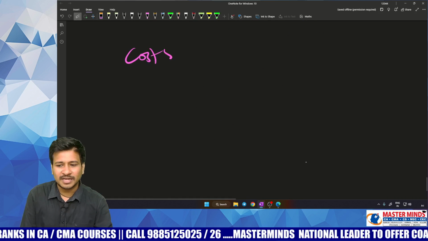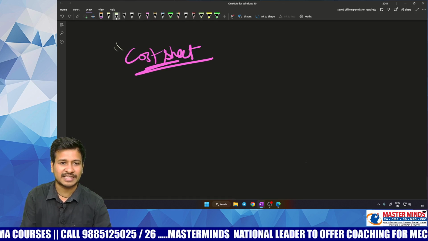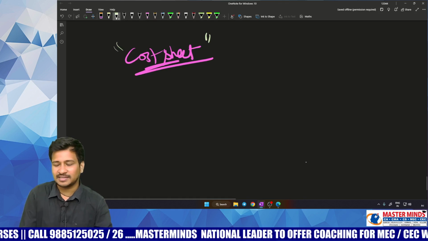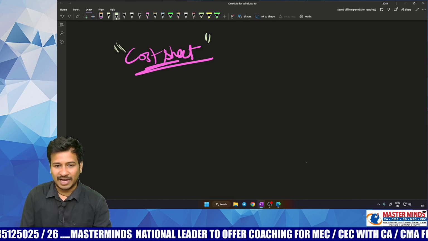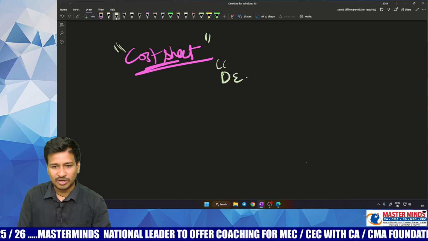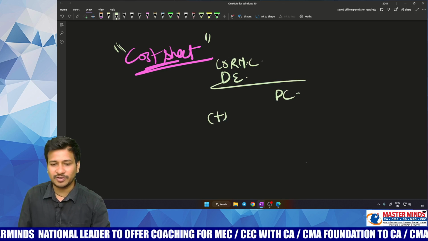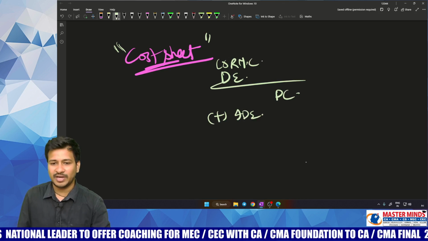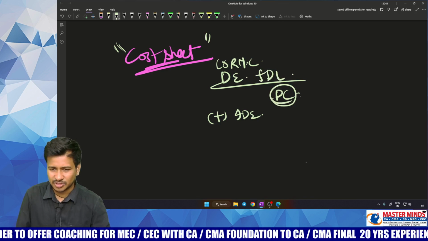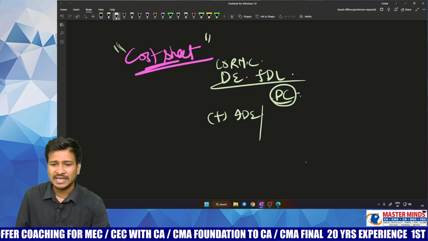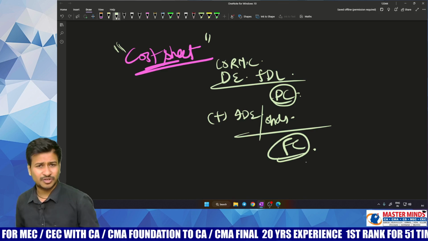Hope you know something called a cost sheet. I hope you know the meaning of cost sheet actually. You might have already done the same in your CMA inter for sure. So coming to the cost sheet, you have all the direct expenses, cost of raw materials consumed, direct expenses, direct labor, etc., which together constitute prime cost, and then you will go with indirect expenses or overheads, which will constitute the factory cost. For your kind information.